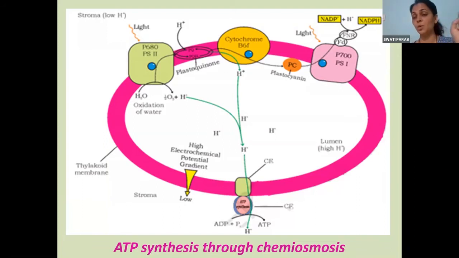There itself I asked you, can you tell me where the more amount of protons are present? Whether they are high inside the grana or in the stroma. If you are attentive, you will be able to give me this answer. कल मैंने पूछा था, where is the number of protons more, in grana or in stroma? Grana. I gave you a reason for it. Who will give me the reason why it is more in grana and less in stroma?